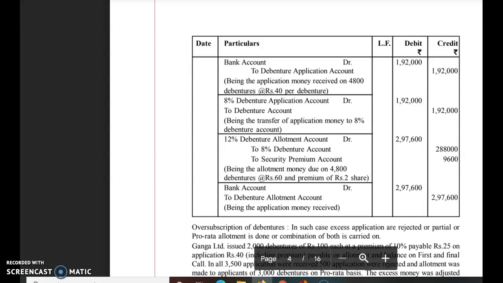And in case of oversubscription, in the same way we will follow pro rata allotment as we followed in case of the issue of shares. So these are the simple journal entries which are recorded when the debentures are issued at par and at premium. I will continue in my next video when the debentures are issued at discount and when the debentures are issued for other than cash consideration.